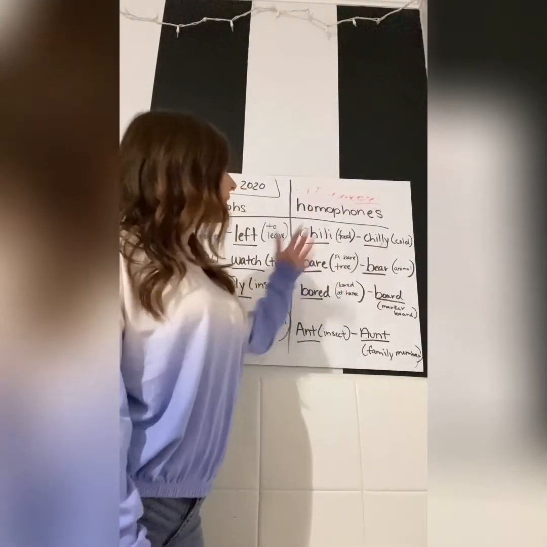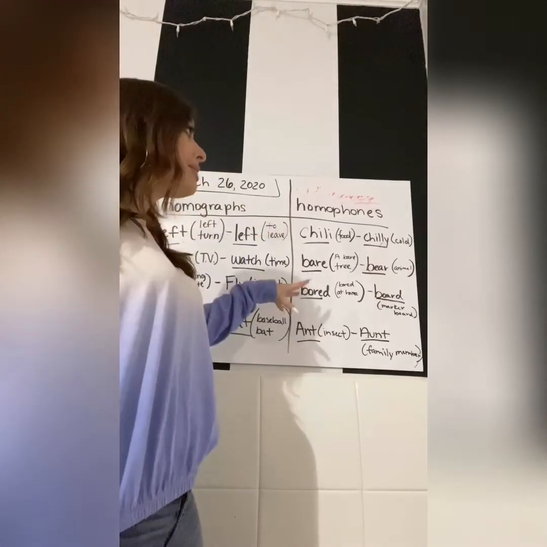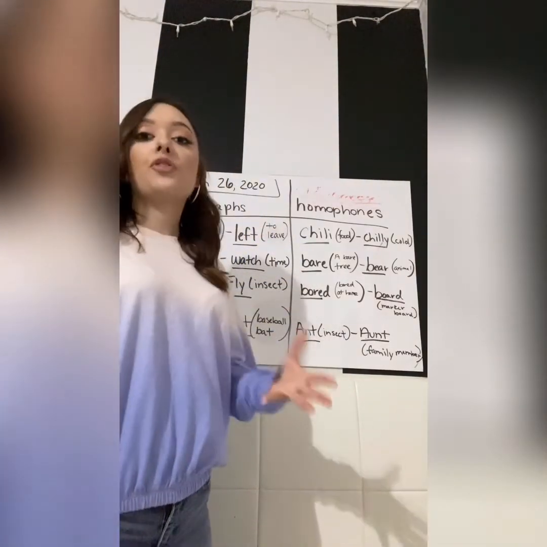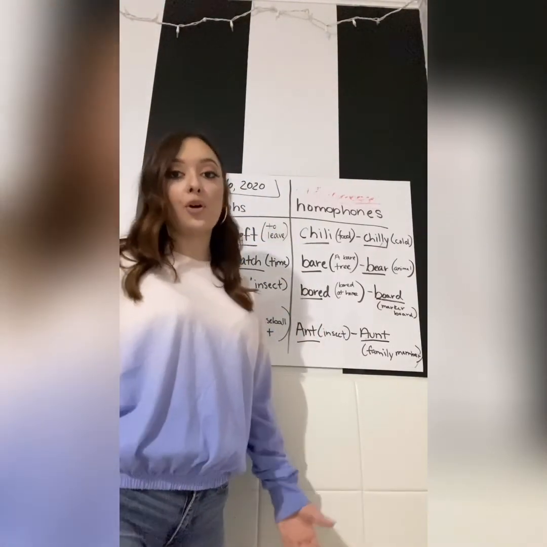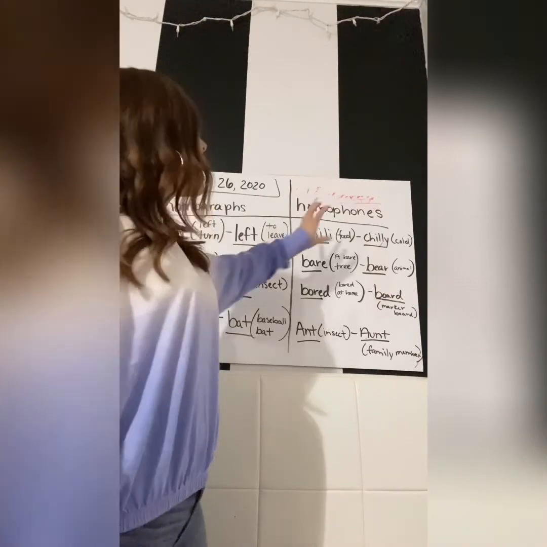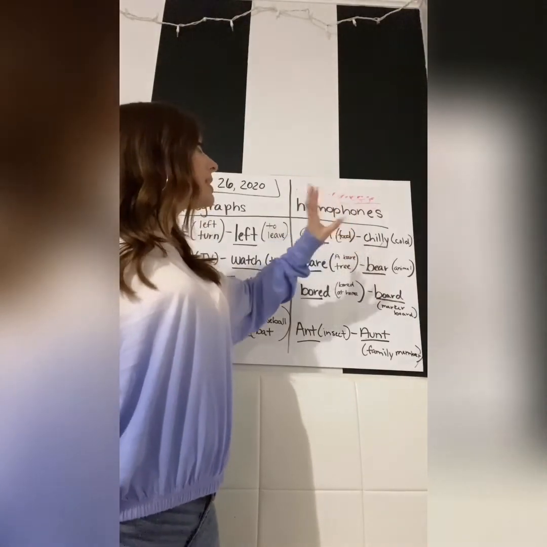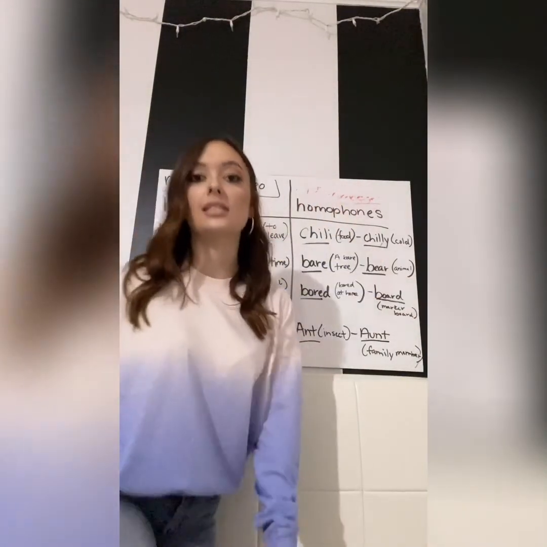So as you can see, these are words that sound alike, but they have different meanings. So that's what a homophone is. So remember, homographs are words that are spelled alike and have different meanings, and homophones are words that sound alike and have different meanings.